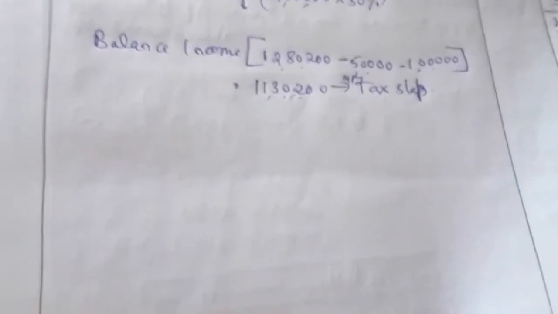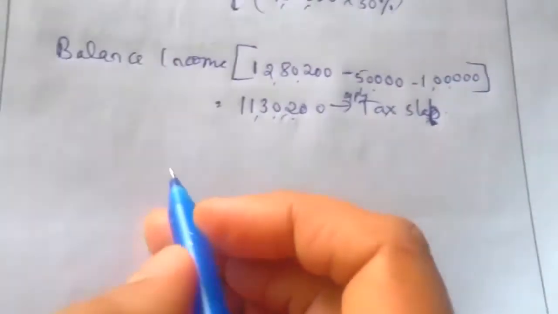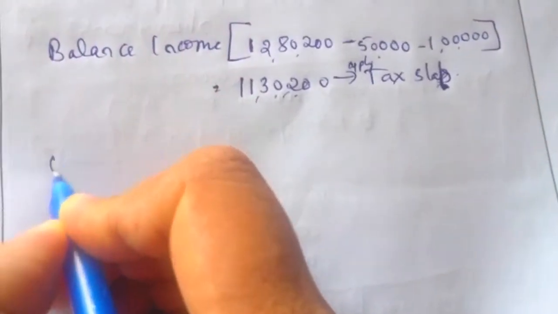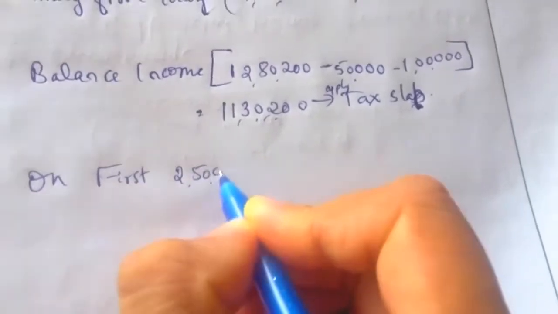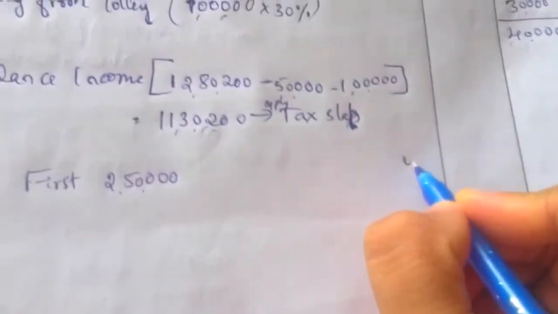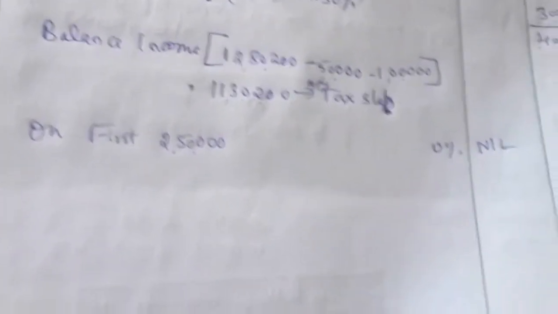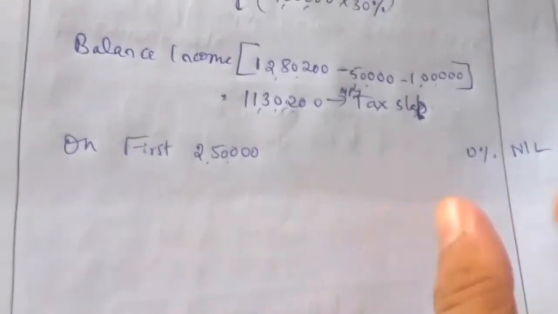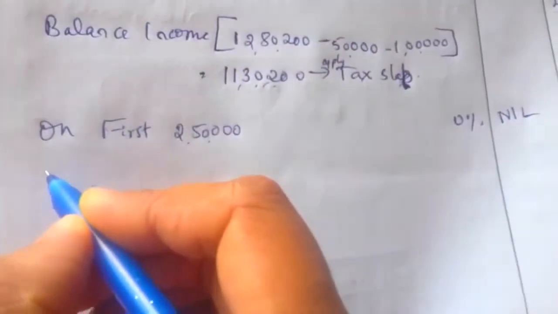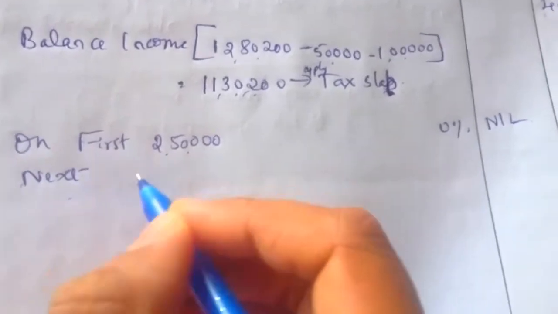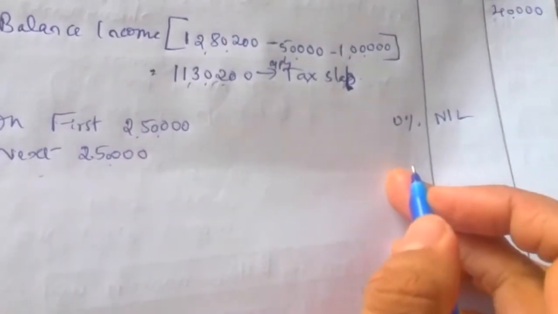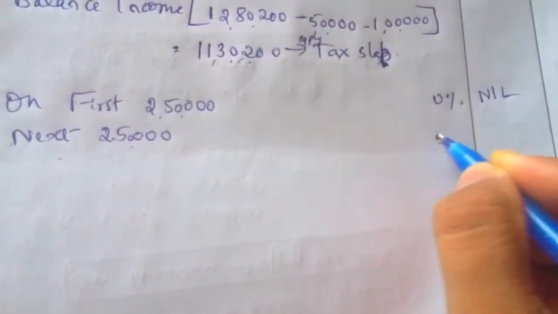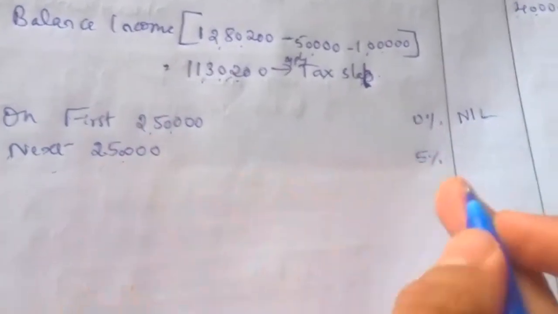Now we'll apply the tax slab. On the first 2,50,000 we provide exemption, so that is 0%, nil. If in the question there is agricultural income, first we have to provide the exemption of 2,50,000. Next we have the next 2,50,000, which is taxed at 5%.